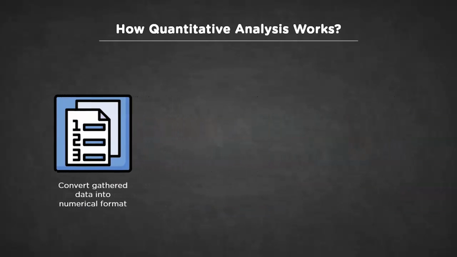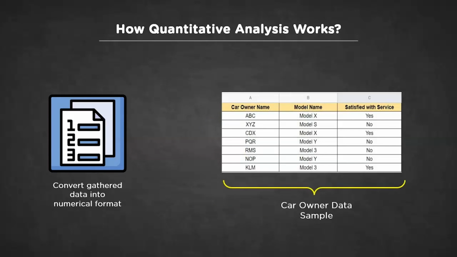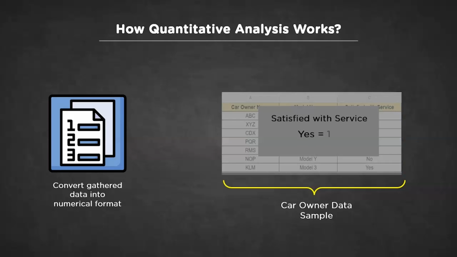For instance, consider this sample data of a few car owners. The satisfied with service section of this data is entirely linguistic, which statistical models and most dominantly computers won't be able to understand. That is why we'll have to convert this section into numbers. We can do that by converting yes and no into numbers, that is 1 and 2. This conversion won't affect the meaning of data. However, it will reduce the complexity of parsing patterns from this provided sample.